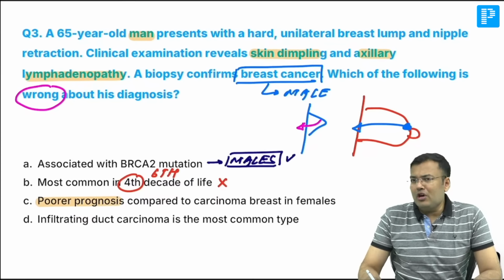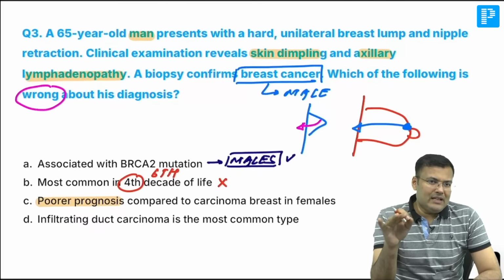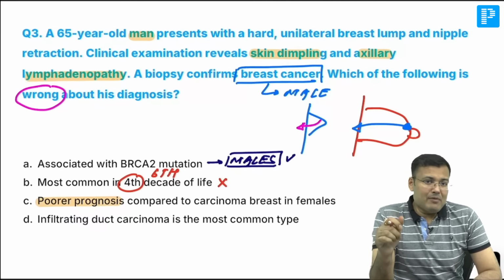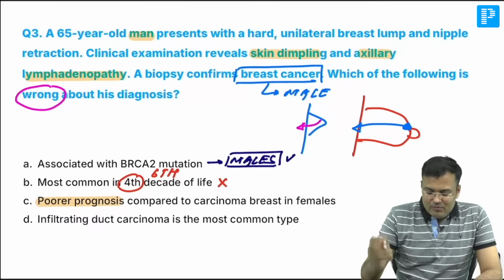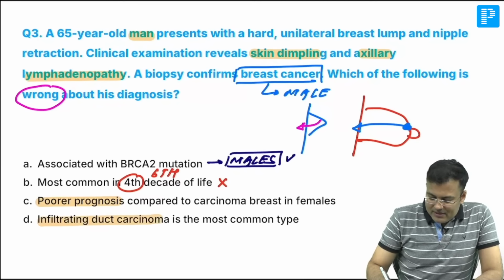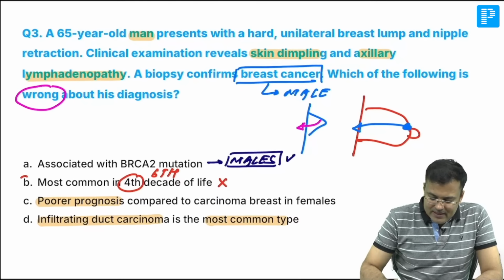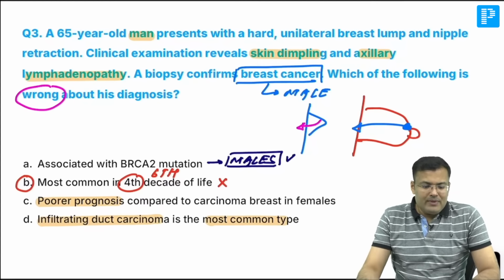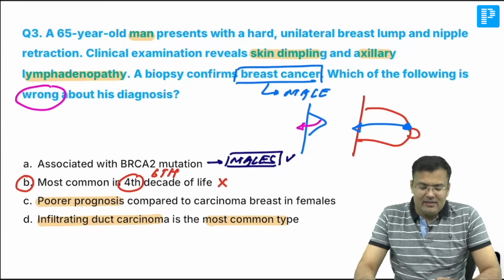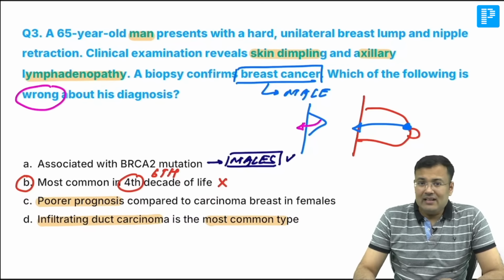And what is the most common type in males as well as in females? The most common type of breast cancer is the same. And what's that? Invasive ductal cancer. So in both of these, the most common type is invasive ductal cancer. So what is the correct answer, guys? Option B is incorrect, and that's the correct answer. Clear? So option B, that's the correct answer.